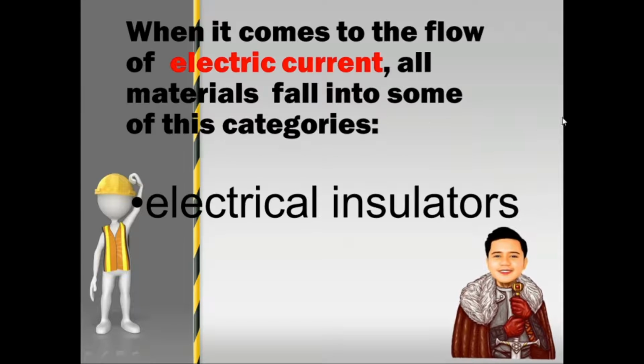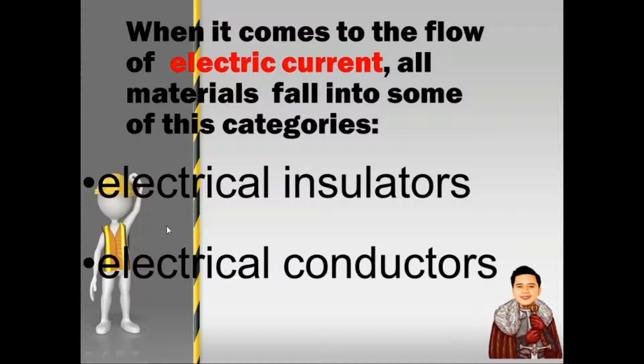So when we say electrical conductivity, repeat after me. When it comes to the flow of electric current, all materials fall into some of these categories. We have the electrical insulators and electrical conductors.